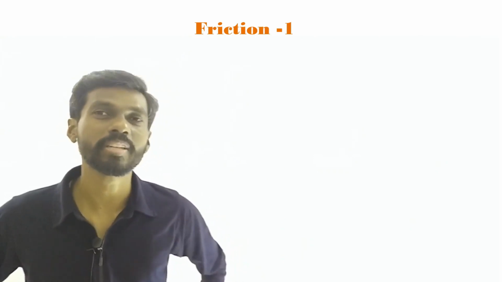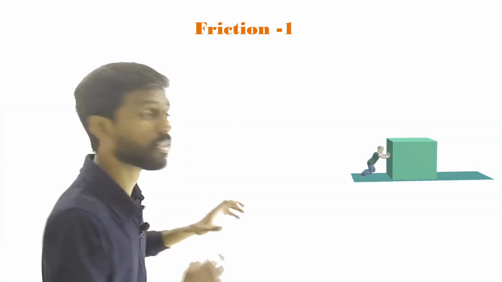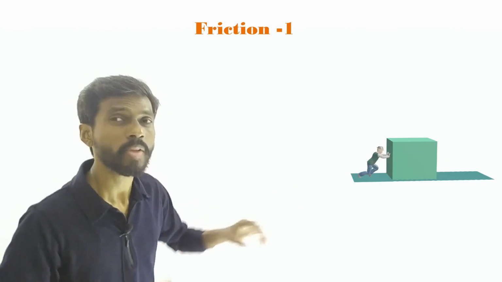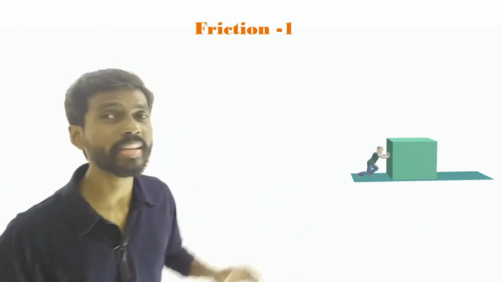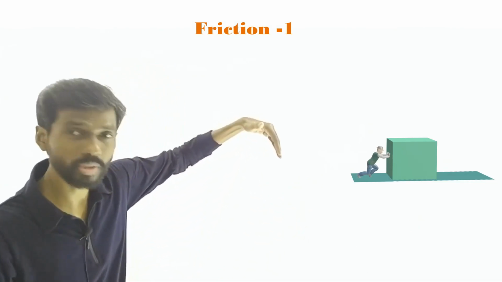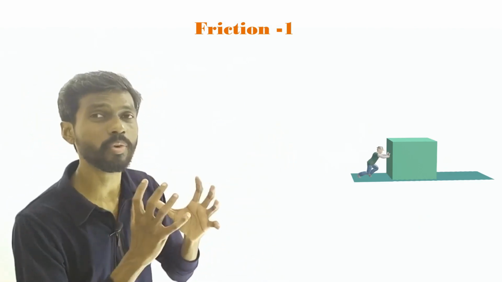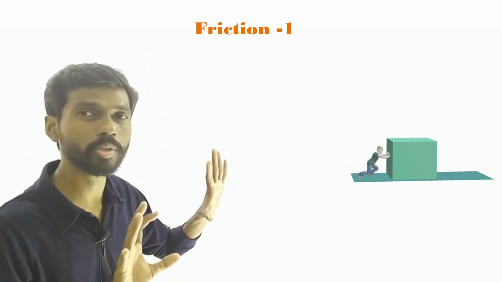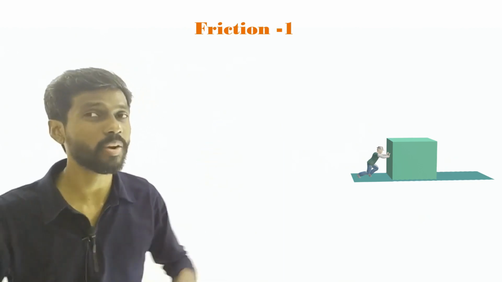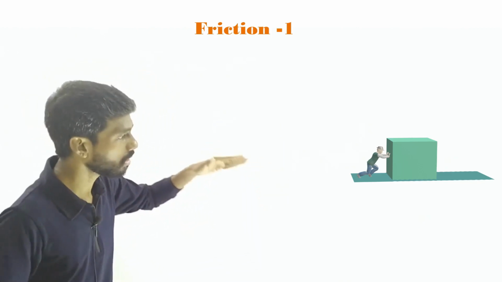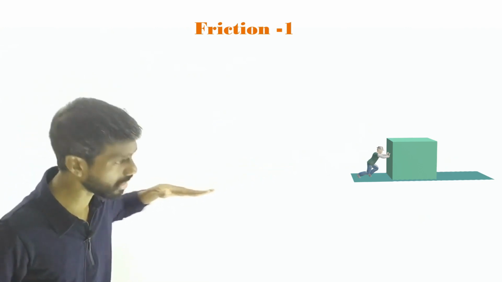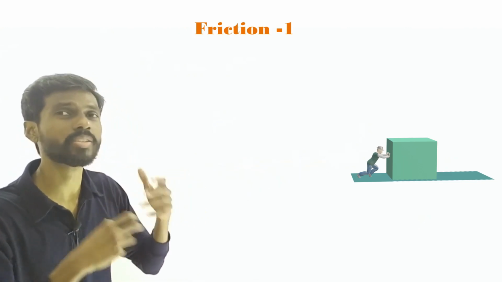Let us understand this friction by taking some example. This guy is trying to push this block in the horizontal direction. What are the forces acting on the block in the vertical direction? The weight force in the downward direction, against which we have the normal force in the upward direction. These two forces balance each other, so no vertical motion. But what are the forces acting on the block in the horizontal direction? The force applied by the person, in this direction, but still the object is not moving, right?